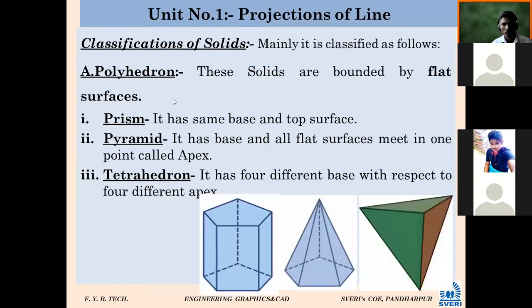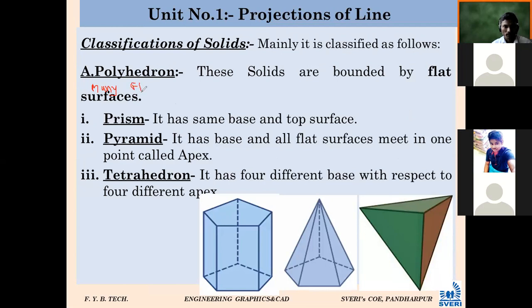First one is what? Polyhedron. Poly means what? Many, sir. Very good. Poly means many, and hedron means flat surface.